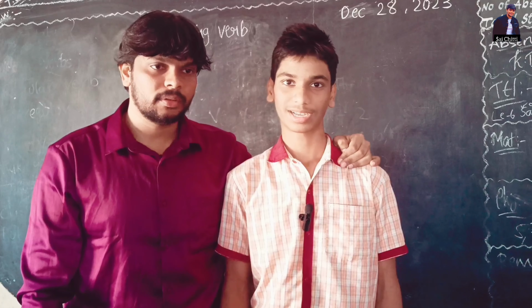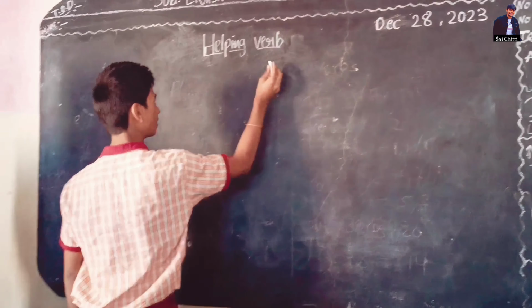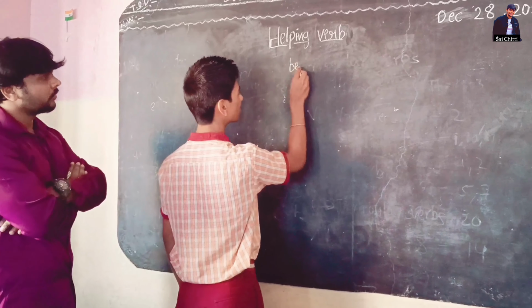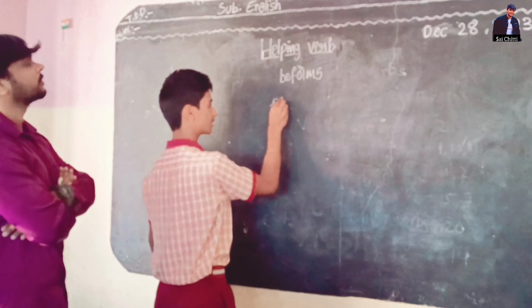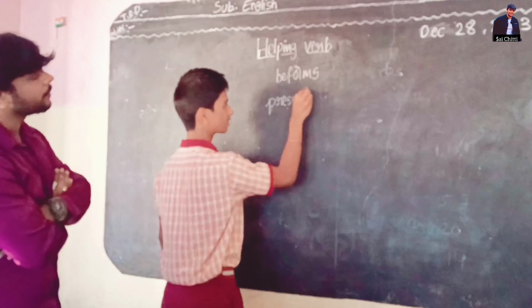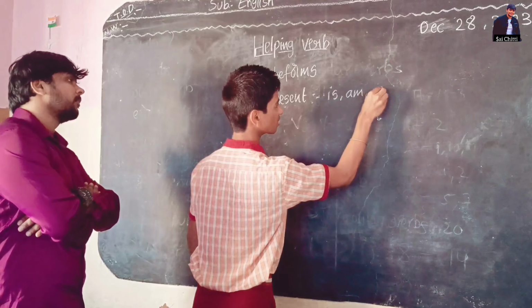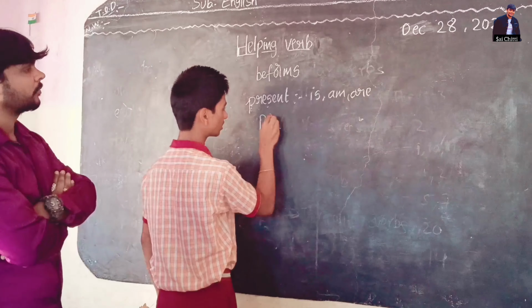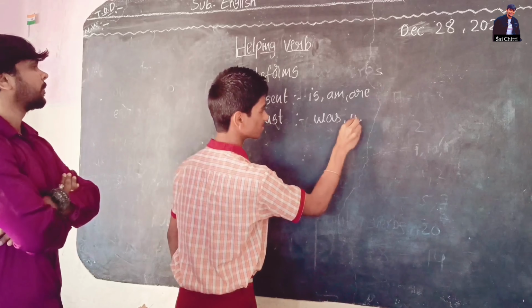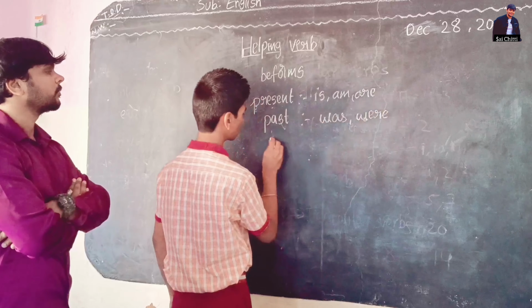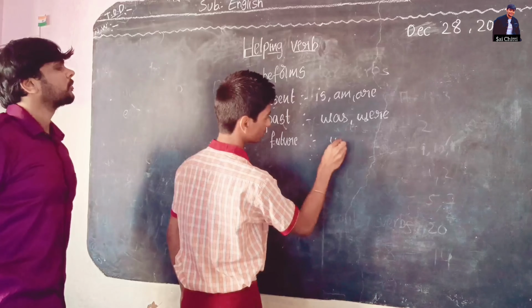Today I am going to discuss helping verbs. Helping verbs are also known as the be forms. In helping verbs, for present we use is, am, are. For past we use was, were. For future we use will, shall.